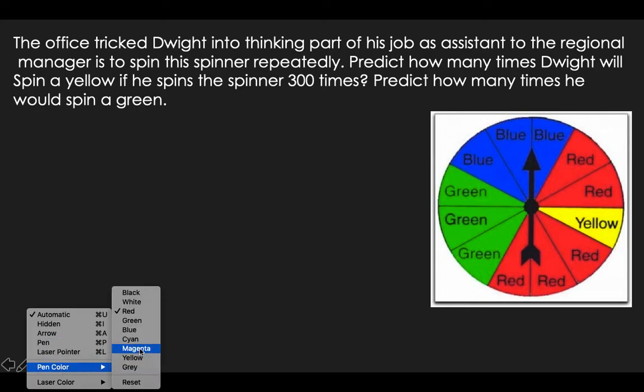The Office tricked Dwight into thinking part of his job as assistant to the regional manager is to spin the spinner repeatedly. Predict how many times Dwight will spin a yellow if he spins the spinner 300 times. Okay, so yellow 300 times. So I'm going to change my color to yellow. Well, as we see, there's only one yellow triangle.